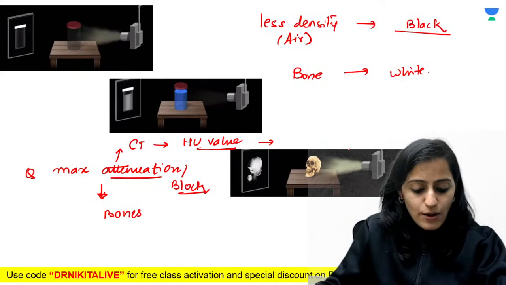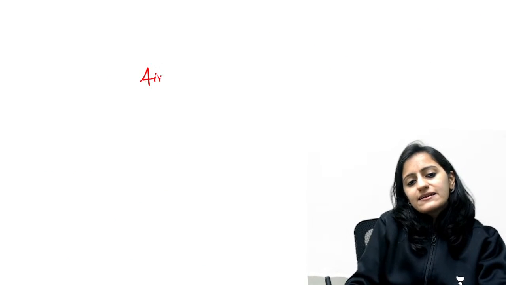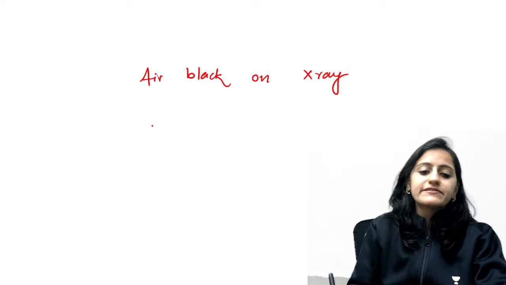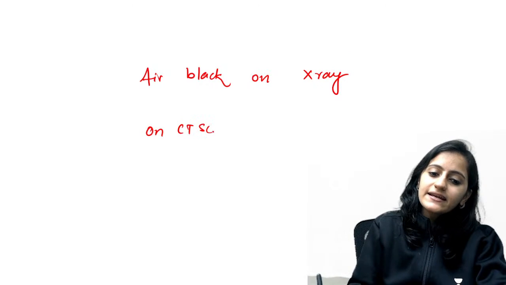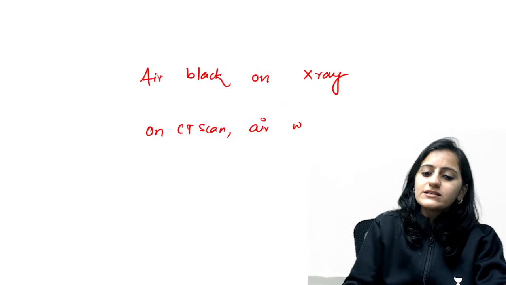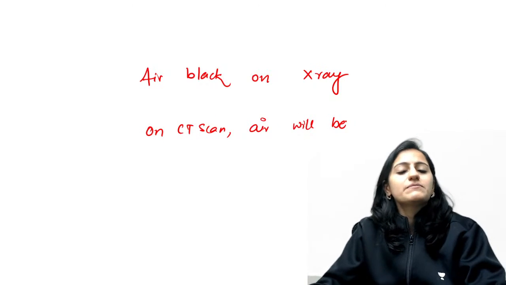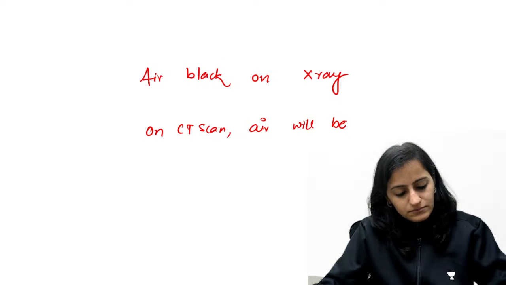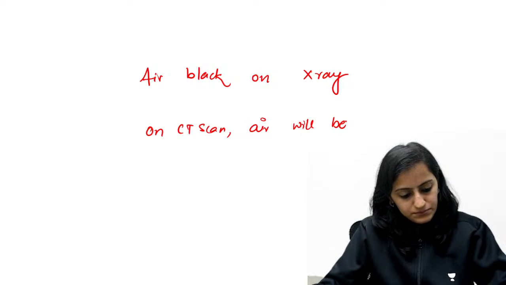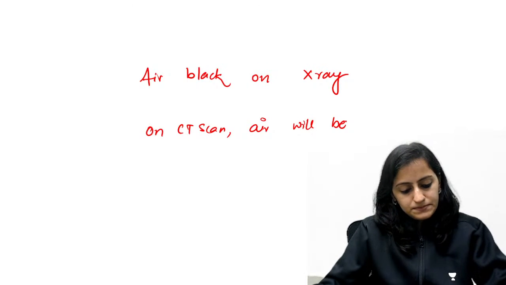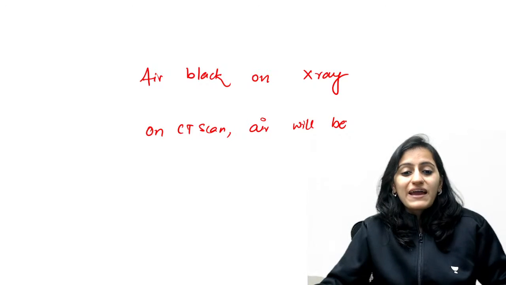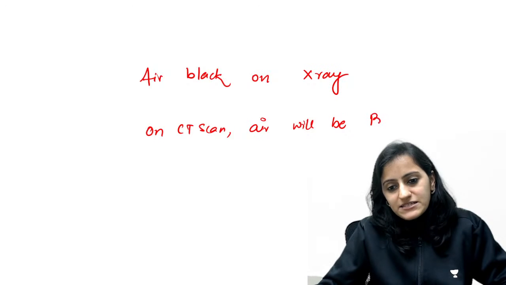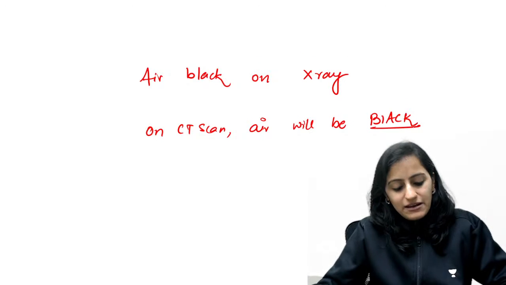Okay. So now if I tell you that air is black on X-ray, on radiograph, and I ask you, on CT scan, how would air be? Air will be black or air will be white on CT scan? What do you think? If air is black on radiograph, how would air be on CT scan? So please remember on CT scan as well, air will be black.